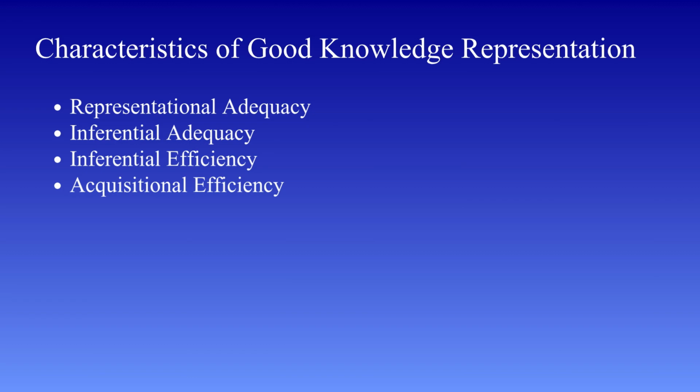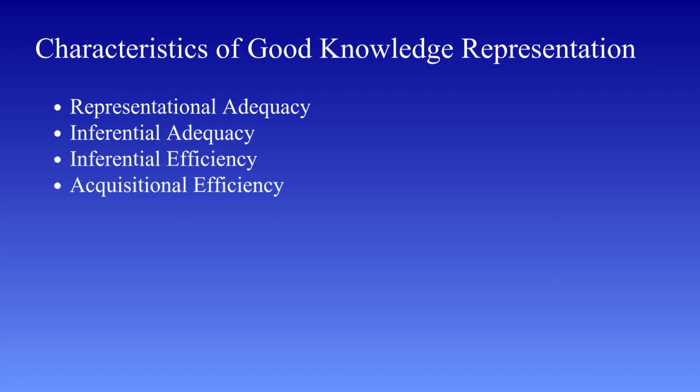The fourth and final characteristic is acquisitional efficiency. This refers to how easy it is to add new knowledge to the system. In real-world scenarios, knowledge is not static, it keeps evolving. New data, new rules, and new situations keep emerging. So, a good knowledge representation system should allow easy updates, easy modifications, easy expansion.